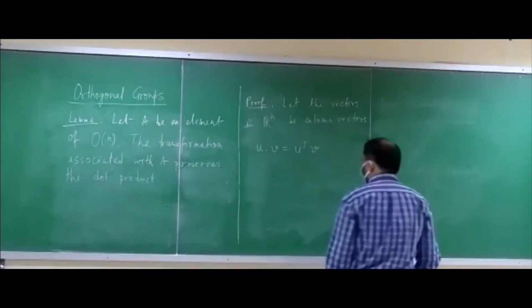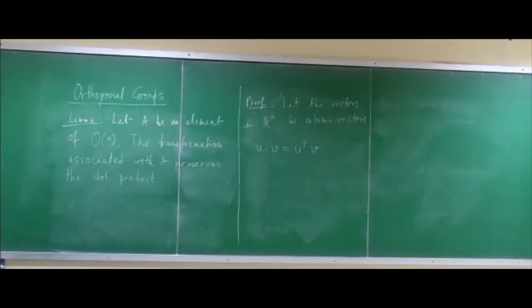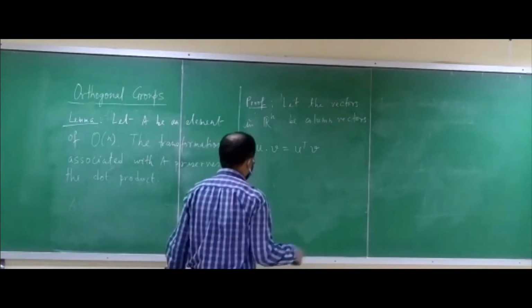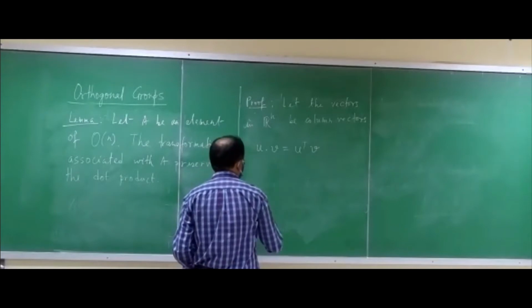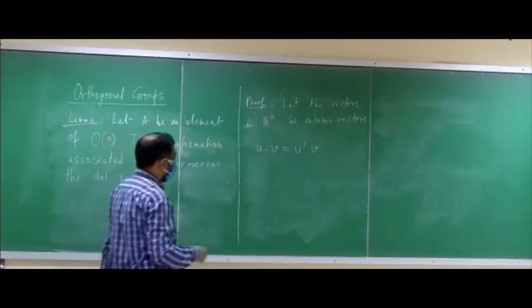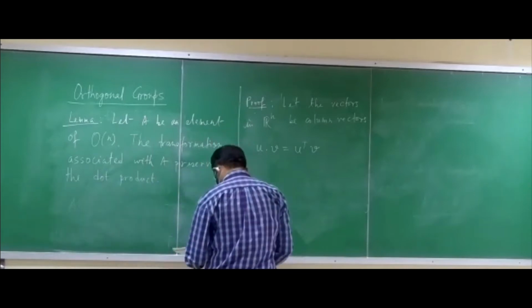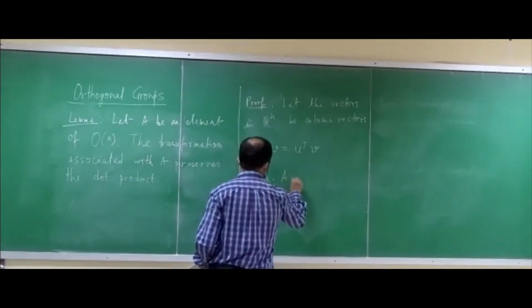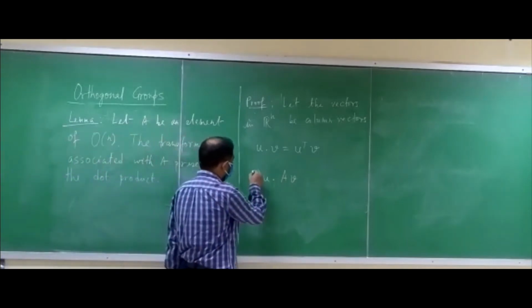But for the time being, what we want to show is that suppose there are two vectors in Rn, then the transformation associated with an element of On preserves the dot product. So let us look at the two vectors transformed under A, which is an element of On. So u goes to Au and v goes to Av, right? And we want to see that the dot product is preserved under this transformation.